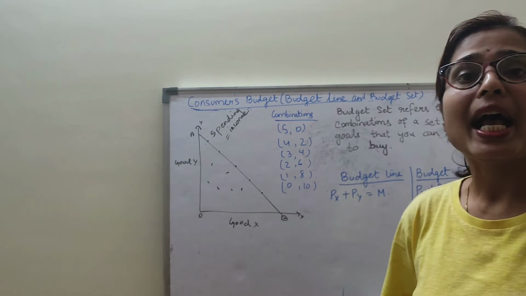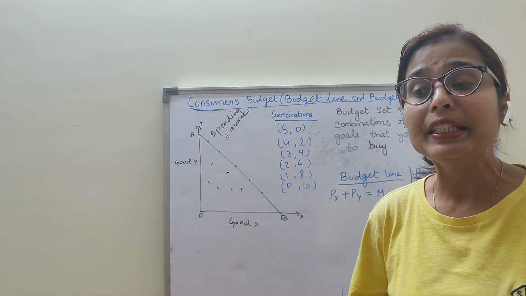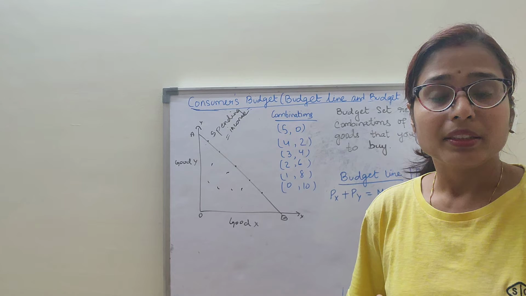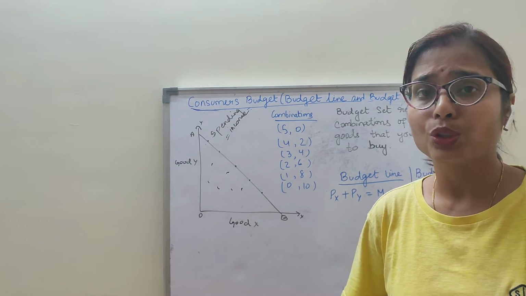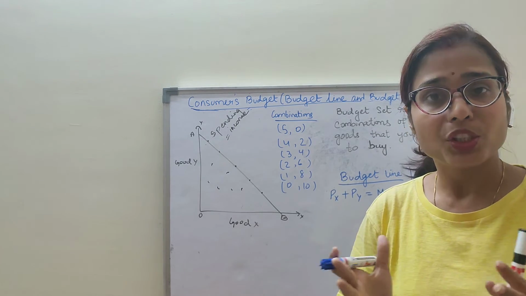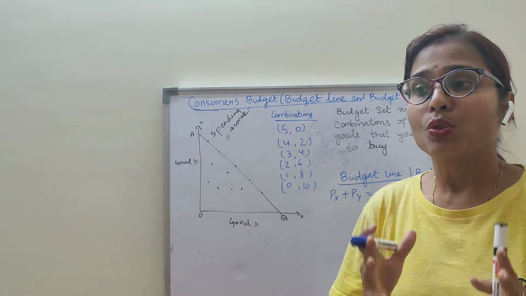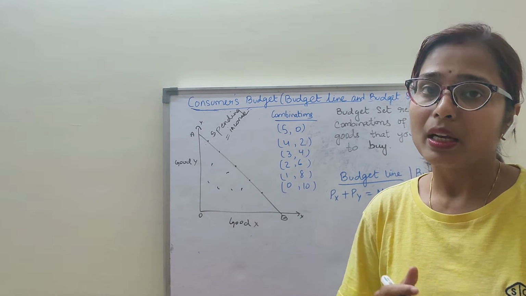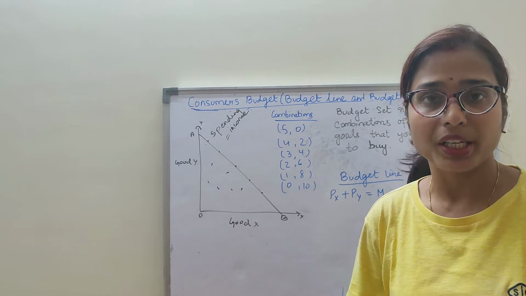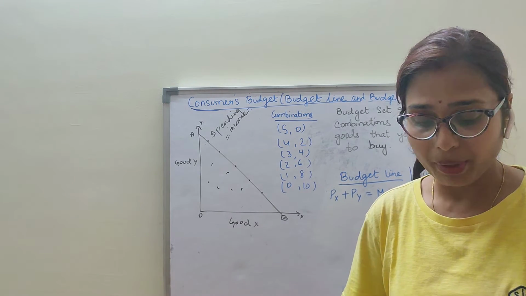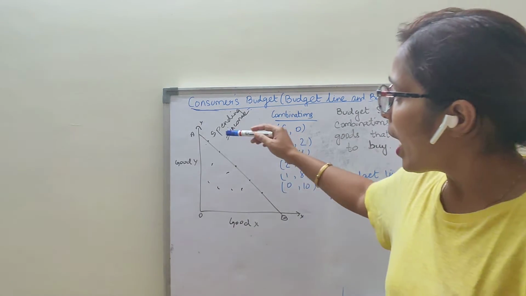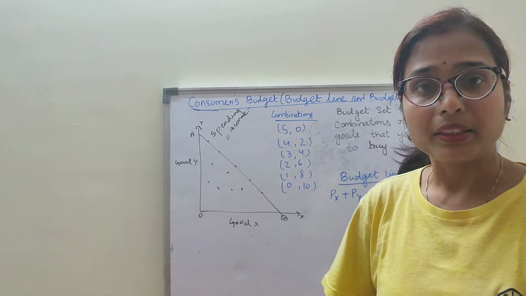Many times a question has been asked in your board exams: what leads to a change in the budget set? Always remember that the budget set depends on the consumer's income, because whatever income you have, you will manage within that budget only. So the budget set depends on the income of the consumer and the prices of the goods. If any of these variables changes, it leads to a change in the budget set. Clear?